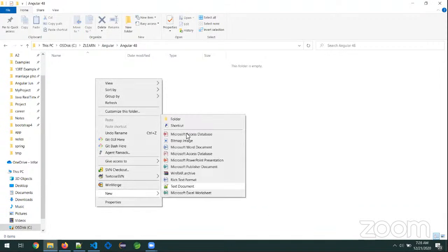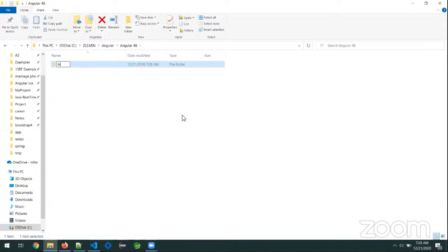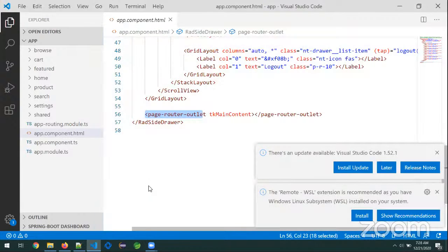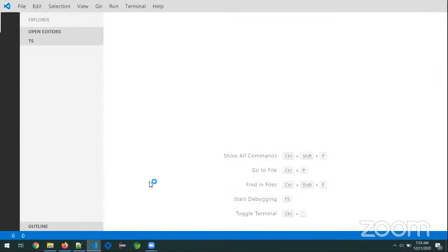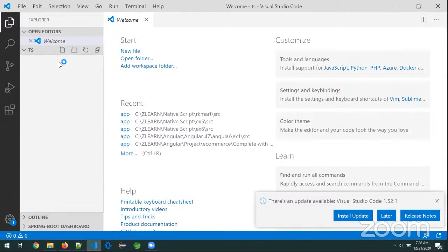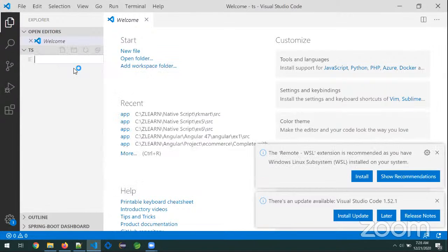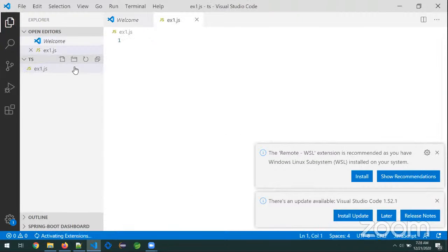Here I'm creating the TypeScript. Tomorrow or day after tomorrow, I will show you how to install TypeScript and the related things. So today is only an introductory session. New file, example1.js.